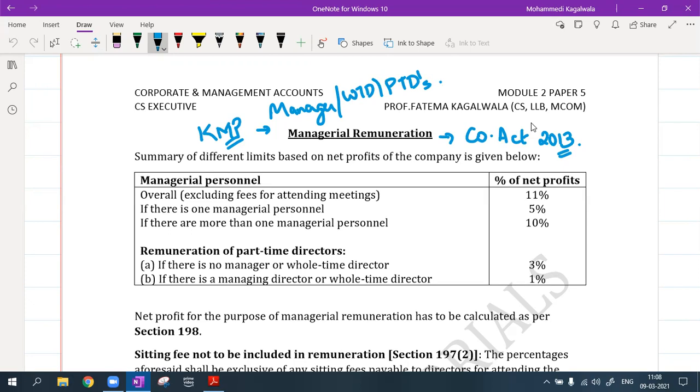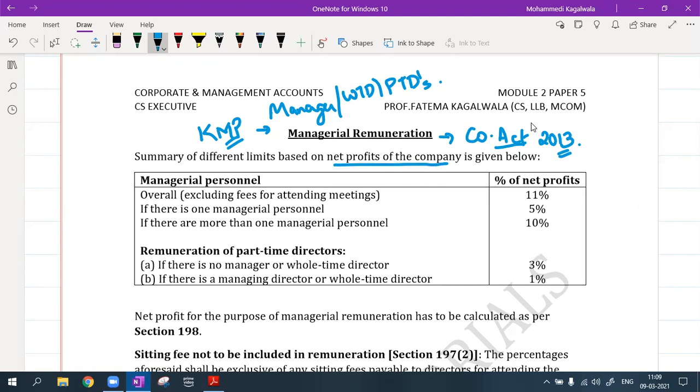So this managerial remuneration is telling us about a company registered under the Companies Act 2013 that has employees, managers, whole time directors, and also part time directors. How much should a company pay them? What is the maximum remuneration allowed which can be paid to these managers, WTDs or PTDs? Now how do I calculate? They are telling us that you have to take a percentage of the net profit of that particular company.